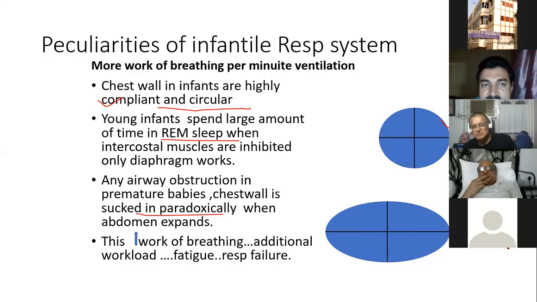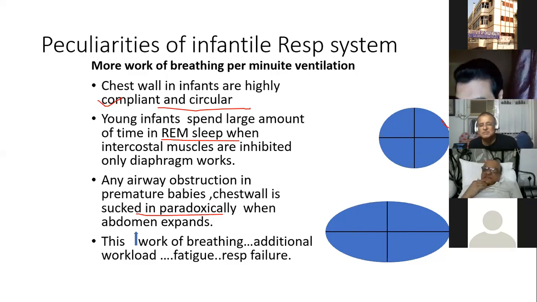If you put more oxygen, what will happen? Your saturation may rise from 90 to 100, but this oxygen will replace the nitrogen inside the small alveoli. As nitrogen is replaced by oxygen inside the small alveoli, the tendency of collapse of the small alveoli increases further. So the pathological process of this bronchiolitic illness will deteriorate further. So that lies the importance of judicious use of oxygen. Until and unless you know the physiology, you will not be able to.